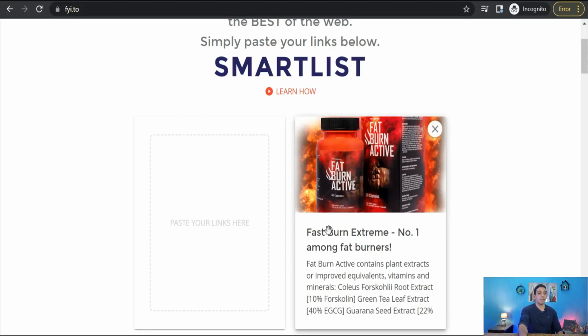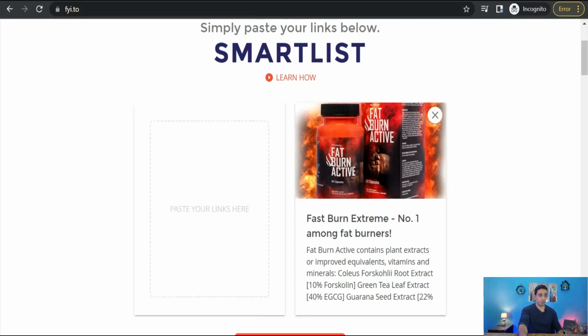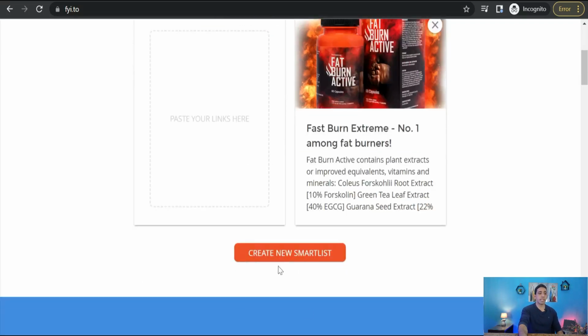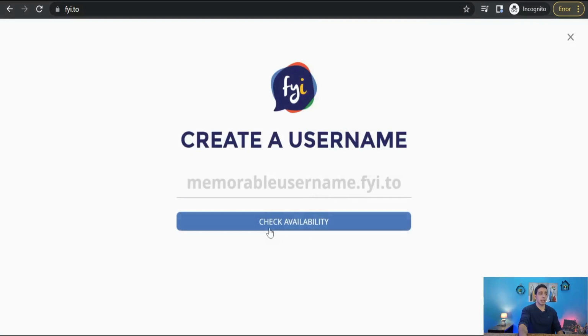As you see, Fast Burn Extreme, number one among fat burners. So you can add as you want from affiliate products, digital products, print on demand, or websites or articles, as you see, and create your smart list from here. Create your smart list, and first you have to create your landing page with your username.